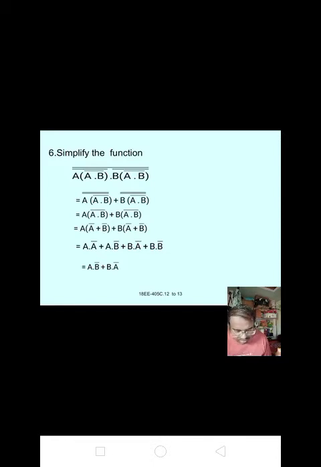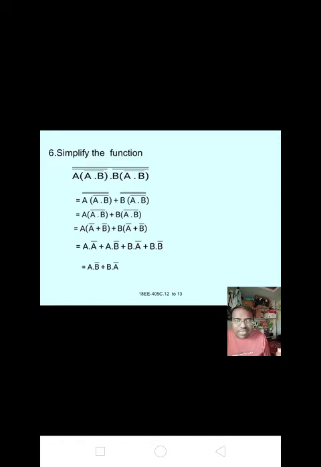A into, we are taking out that bar, that is A bar plus B bar plus B into A bar plus B bar, that equal to A into A bar plus A into B bar plus B into A bar plus B into B bar.